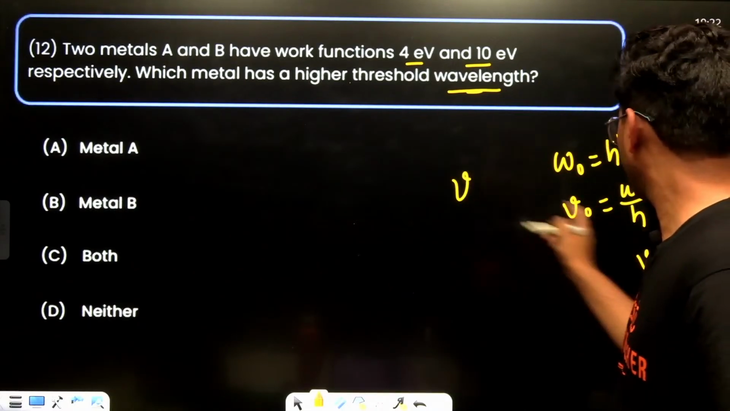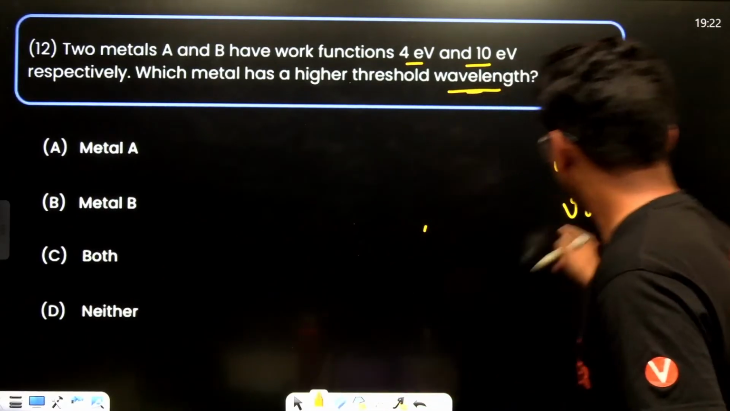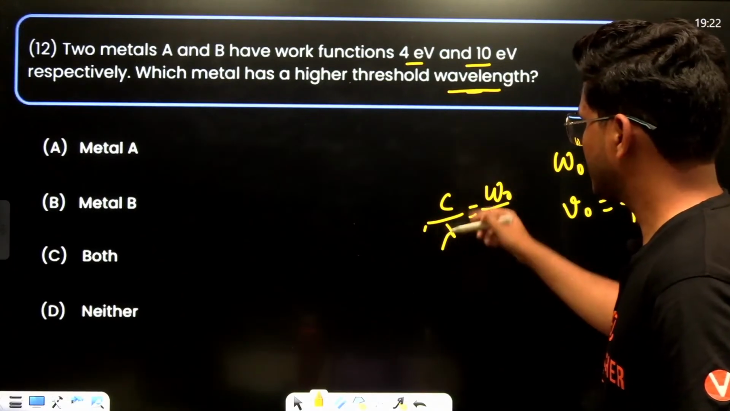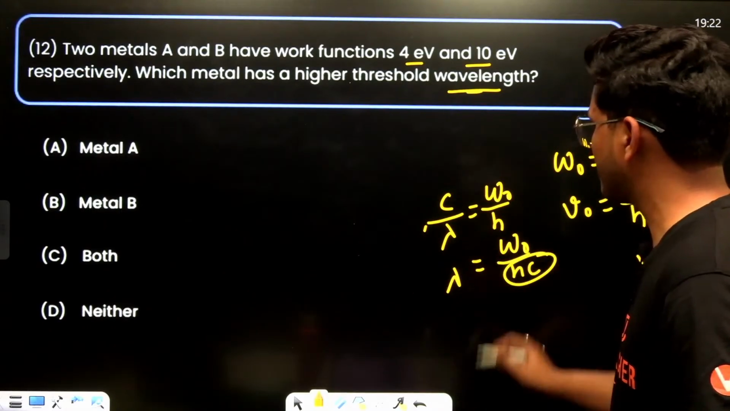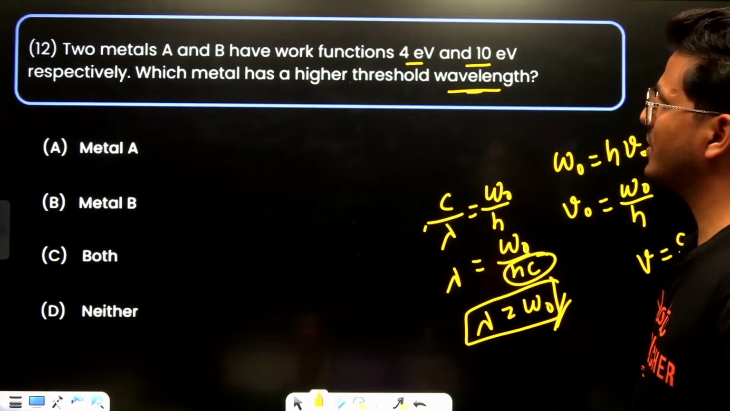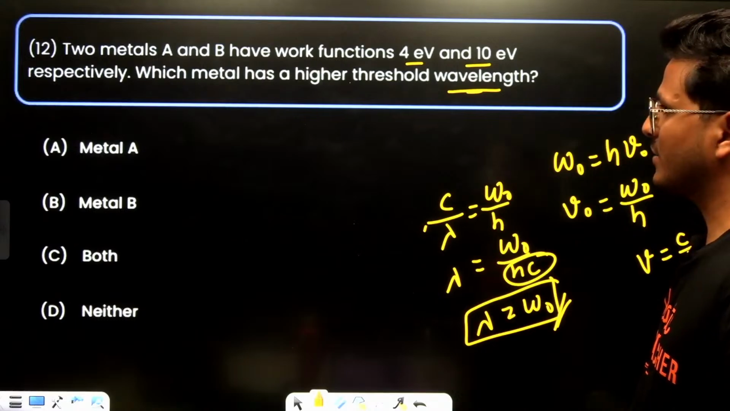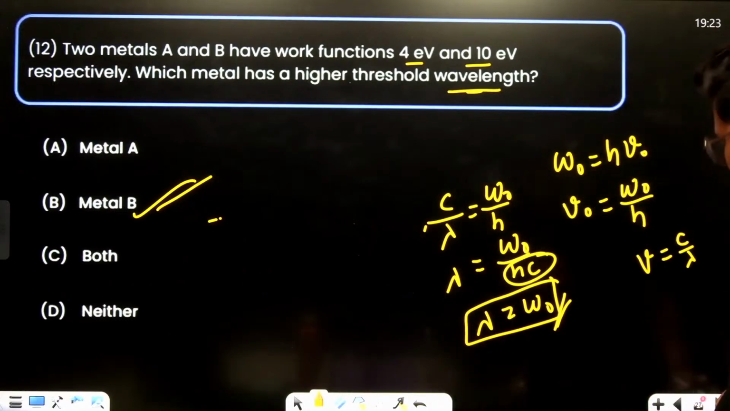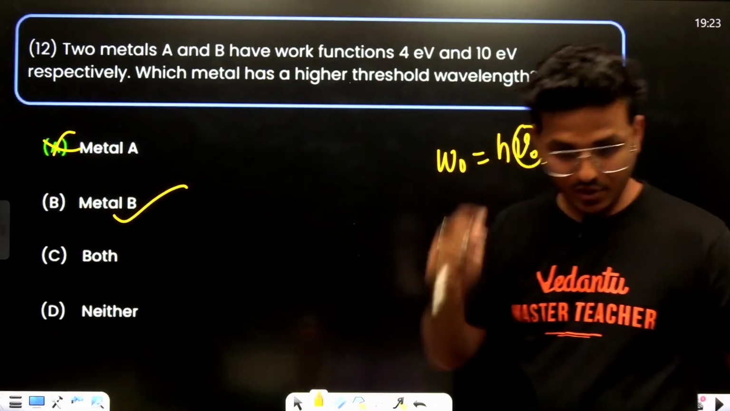Nu is basically c upon lambda, and taking the reciprocal, this is upon hc. These are constants. So which has higher threshold wavelength, the one with 10? I think it's B. It's B.